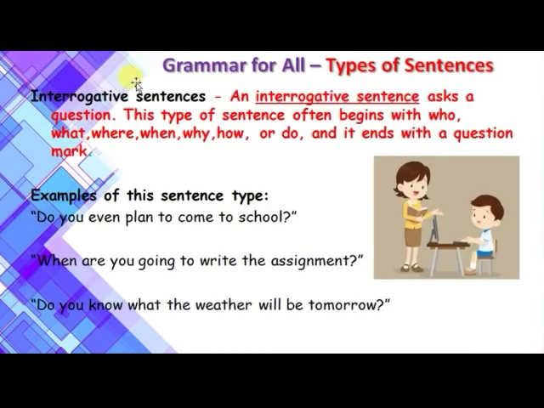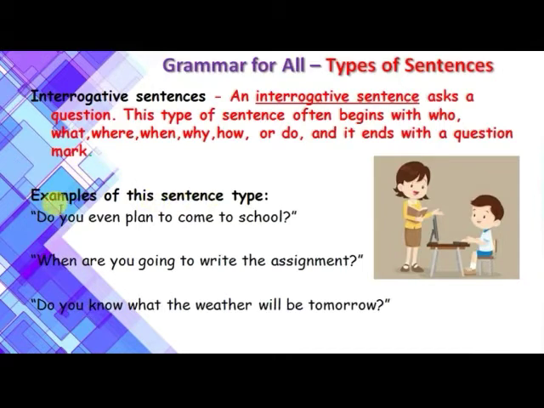The next is the interrogative sentence. An interrogative sentence asks a question. This type of sentence often begins with who, what, where, when, why, or how, or do, and it ends with a question mark.